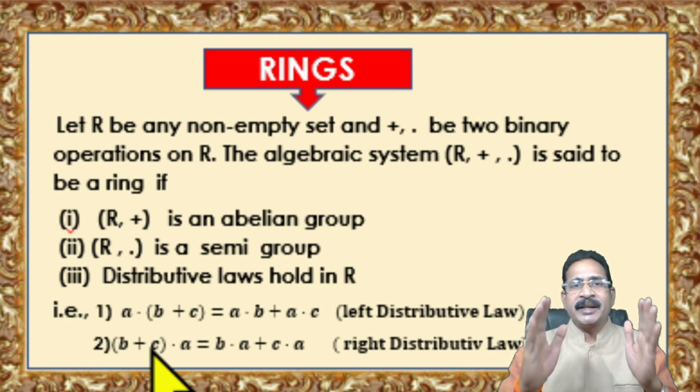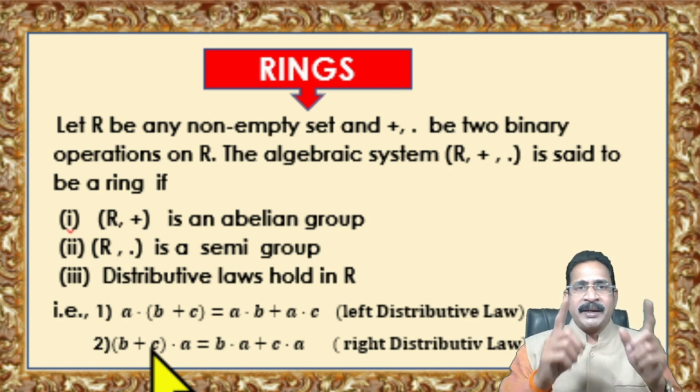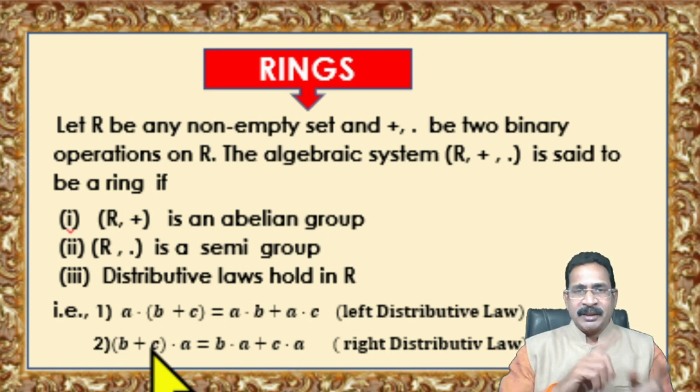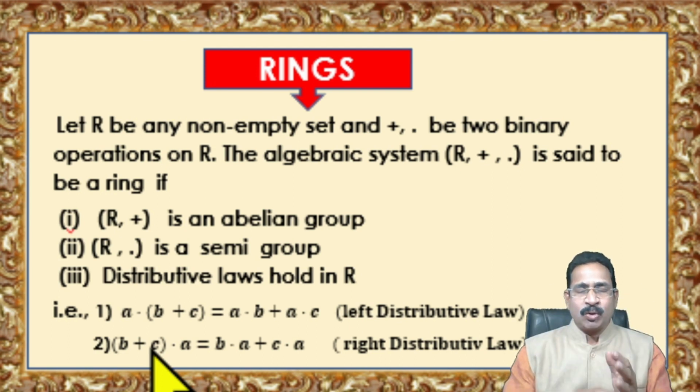So any non-empty set together with two binary operations plus and dot is said to be a ring if it satisfies three main conditions: (R, +) is an abelian group, (R, ·) is a semigroup, and R satisfies the distributive laws.